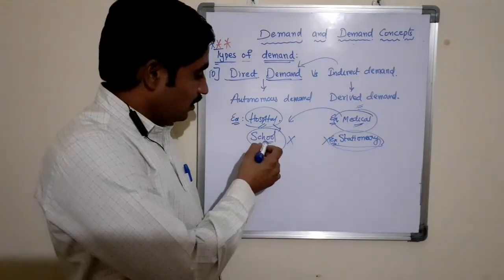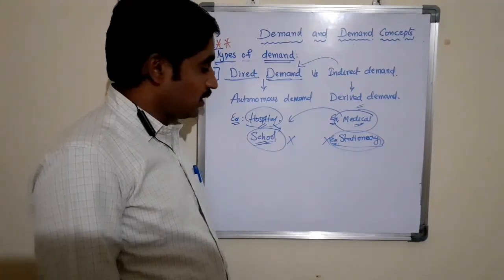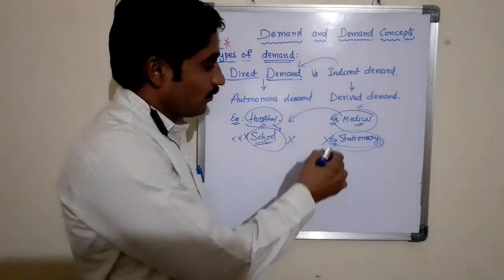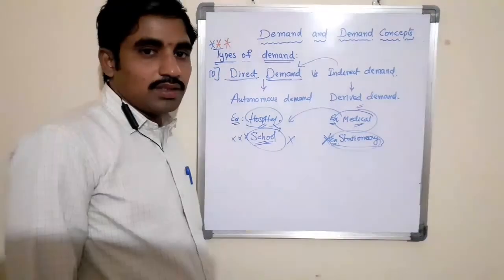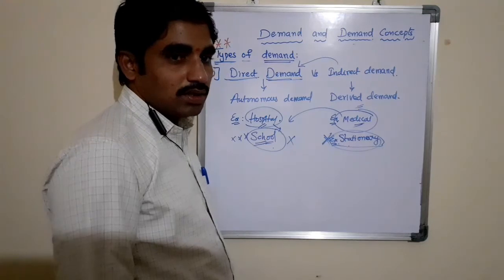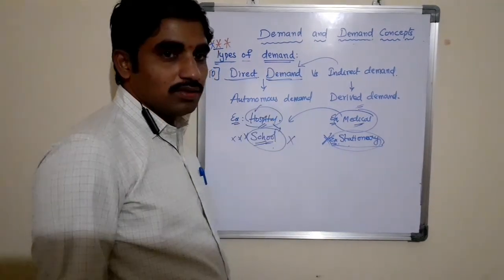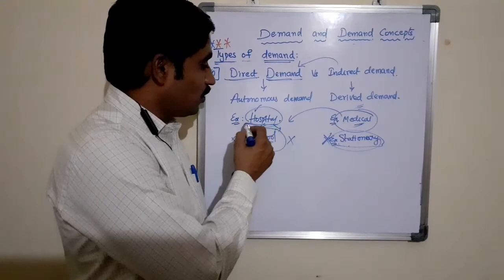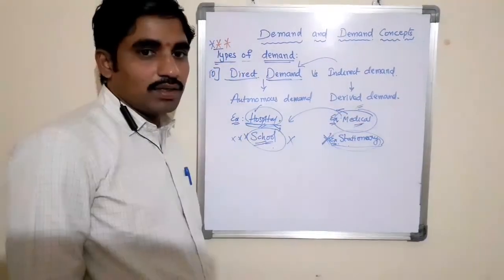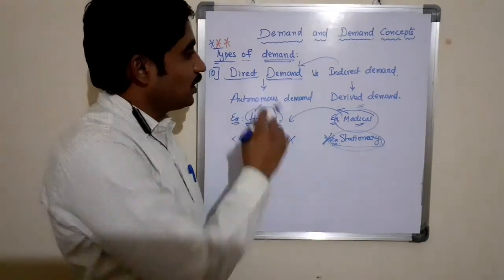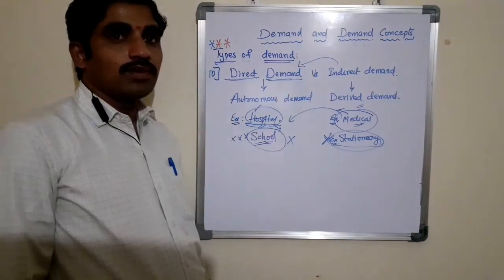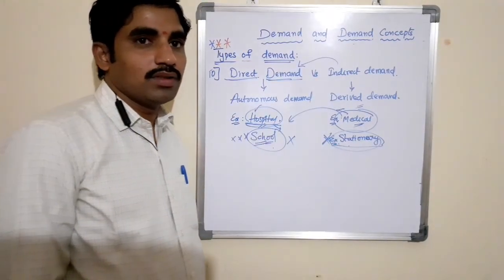As we have seen during this COVID-19 pandemic situation, there were no schools or colleges or any education institutions. Therefore, there was no demand for stationery. Whereas coming to the hospital, during this pandemic situation there is more demand for the hospitals, and more demand for the medical shops also. So this is about direct demand and indirect demand. These are the different types of demand that we have discussed until now.